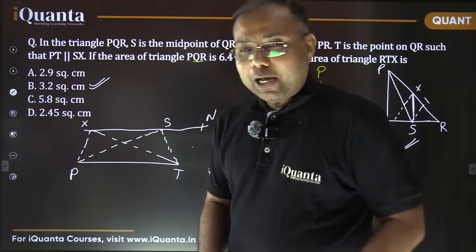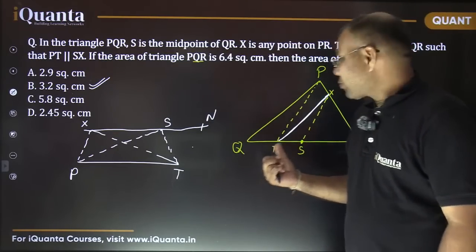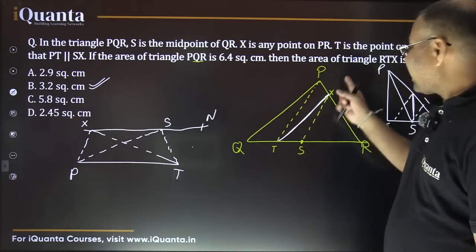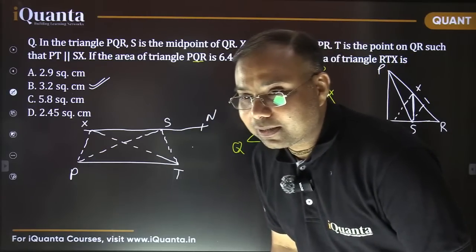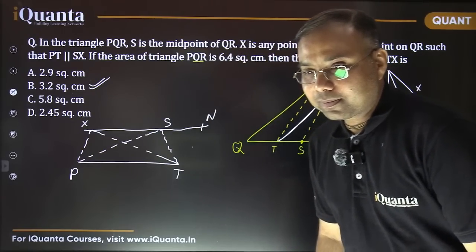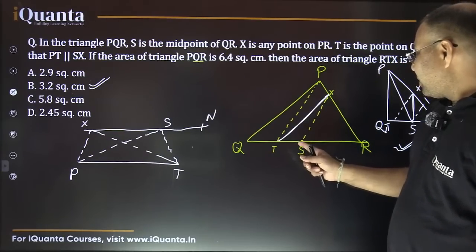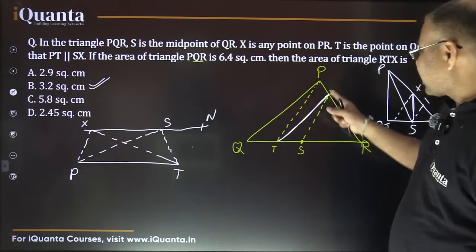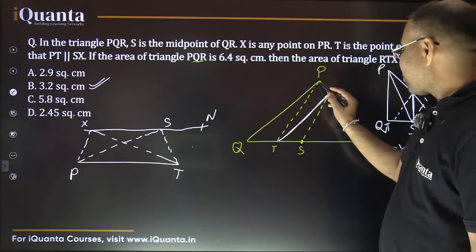Now see what is happening in this question. In this question, PT and SX are given parallel. So they are parallel, which means this triangle PTX is having the same area as that of PTS. Yes or no?